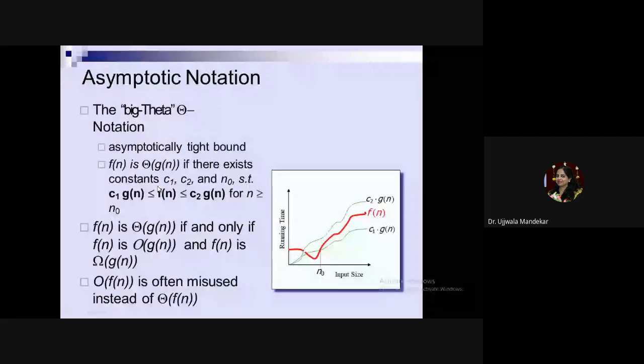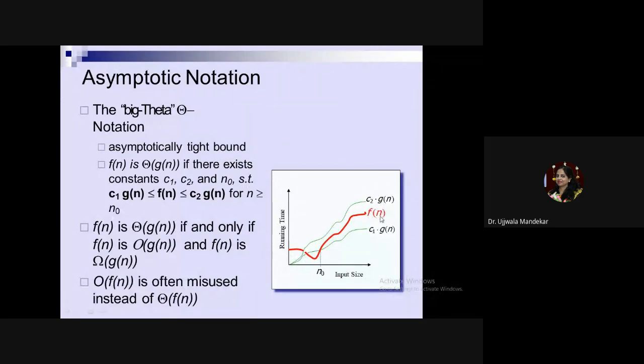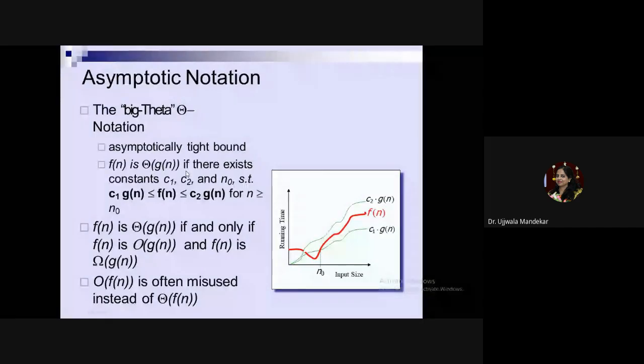Third notation is theta notation. Theta notation gives you the average between upper bound and the lower bound. How can I define this function? If there exists some function g(n) in such a way that for the given function f(n), there exist two constants c1 and c2 such that c2 into g(n) gives you the higher value and c1 into g(n) gives you the lower value.